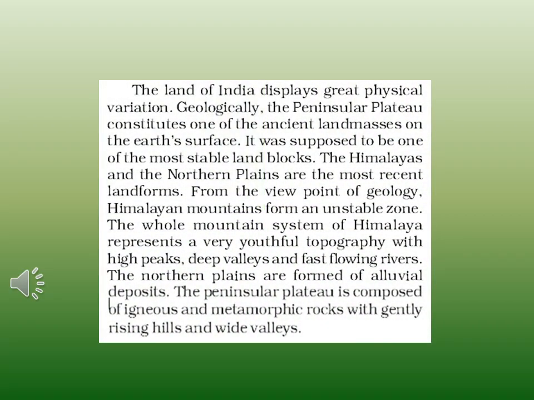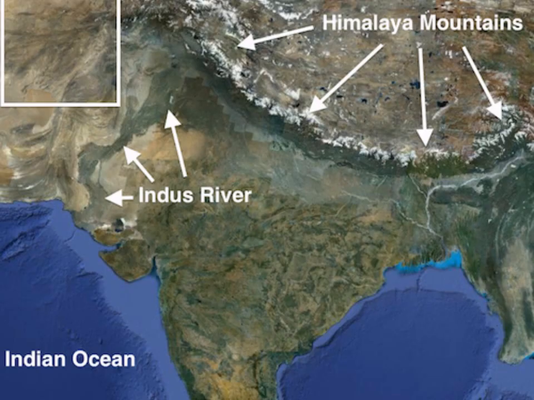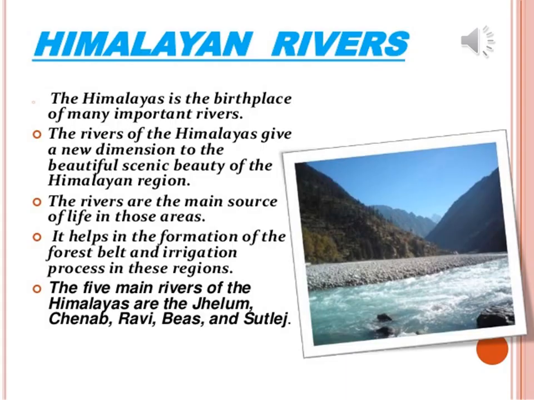The land of India displays great physical variations. Geologically, the Peninsular Plateau constitutes one of the ancient landmasses on the Earth's surface. It was supposed to be one of the most stable land blocks. The Himalaya and the Northern Plains are the most recent landforms. From the viewpoint of geology, the Himalayan mountains form an unstable zone. The whole mountain system of the Himalaya represents a very youthful topography with high peaks, deep valleys and fast flowing rivers. There are five main rivers of the Himalayas, that is Jhelum, Chenab, Ravi, Beas and Satluj.